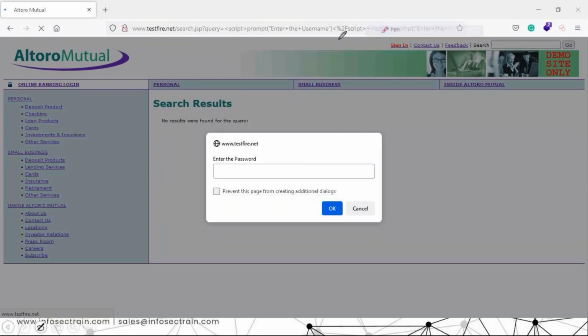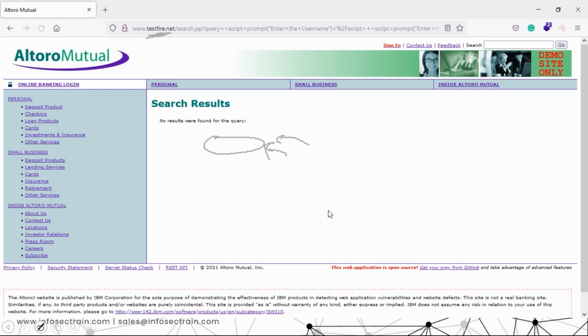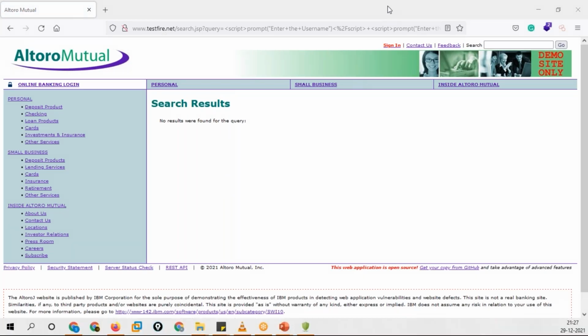The main thing to be noticed over here is that it is being generated from Testfire only, which is the website name. So any random person will be thinking that it is being generated by the website, right? The owner of this website is generating these pop-ups. If I write my password as well, for example Sayam again, and click on OK, these credentials will be harvested to whom? These credentials will be harvested to your attacker, right?